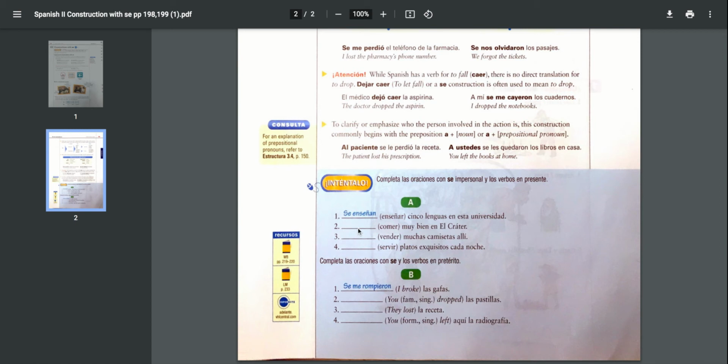And so if you would please complete número 2, 3, 4 with the correct se and the verb, based on whether it is third person singular or third person plural, and here se plus the indirect object pronoun. Okay, they tell you right here which indirect object pronoun you need to use, and the verb, either singular or plural. All right. And I will provide the answer document for you to check. Thank you.